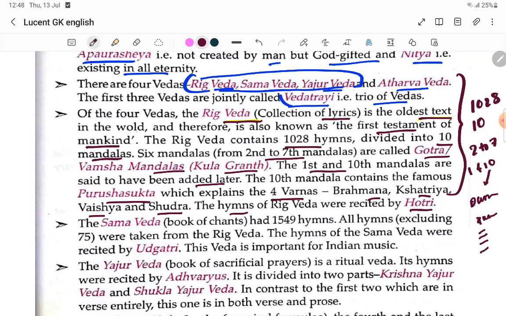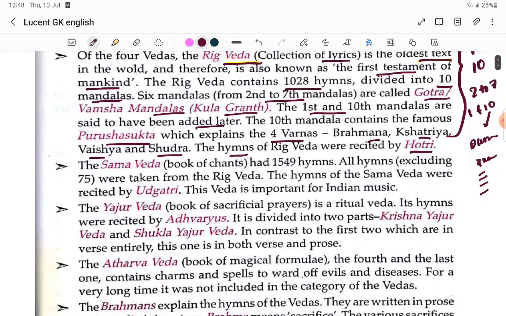Next Veda, Sama Veda. In this one, 1549 hymns are there. All hymns excluding 75 were taken from the Rig Veda. The hymns of the Sama Veda were recited by the Udghatri.